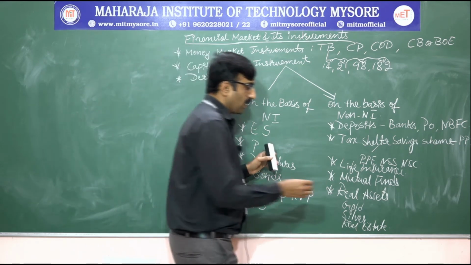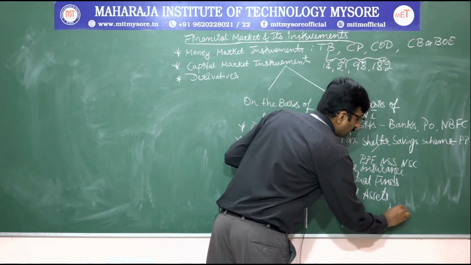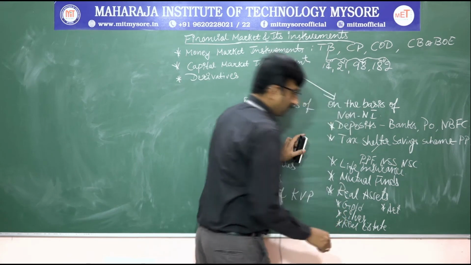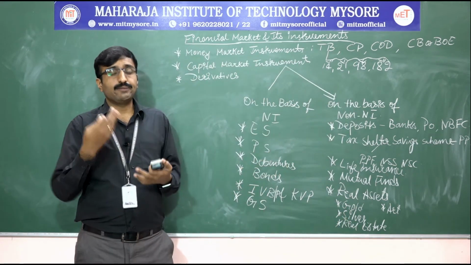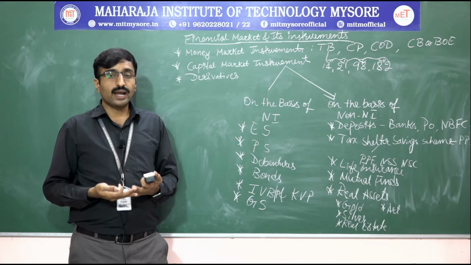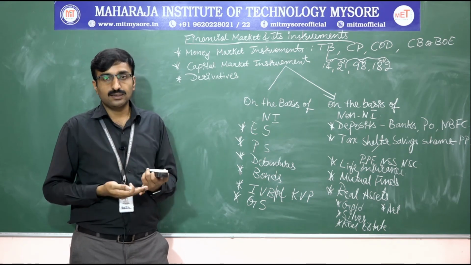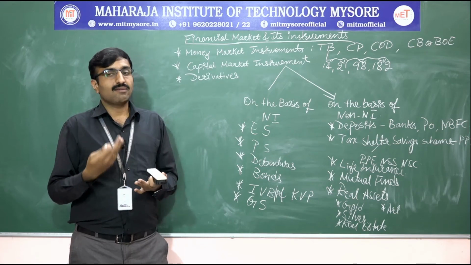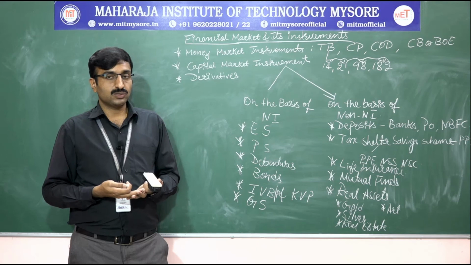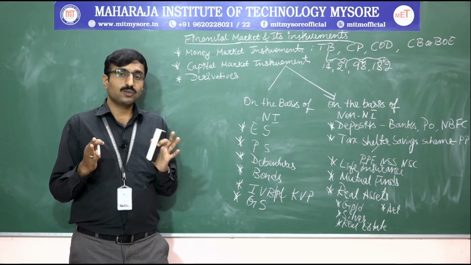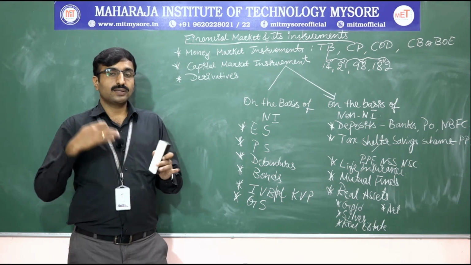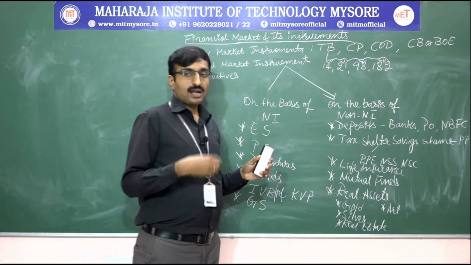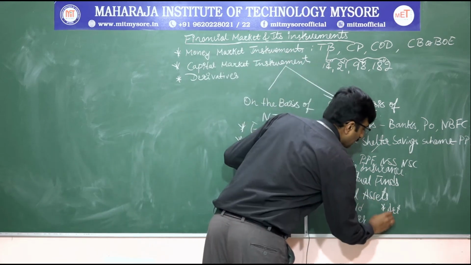Then along with that, we also have art. Art means the creativity of a person, and it's also a kind of investment. For example, if you are a good painter, by selling those paintings you can have an income. So those who have creativity can convert their creativity into a business as an investment. Next, we also have one more, antiques.